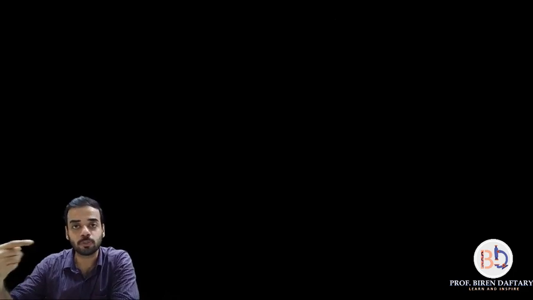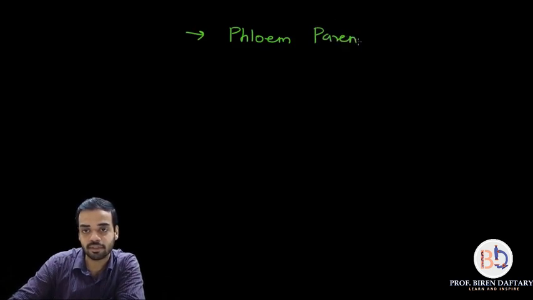The next thing that we are going to learn is who transports these hormones. Please remember phloem. Phloem is very, very important because phloem basically conducts these hormones across the plant, and the part of the phloem which does the conduction is called phloem parenchyma. Please remember this.